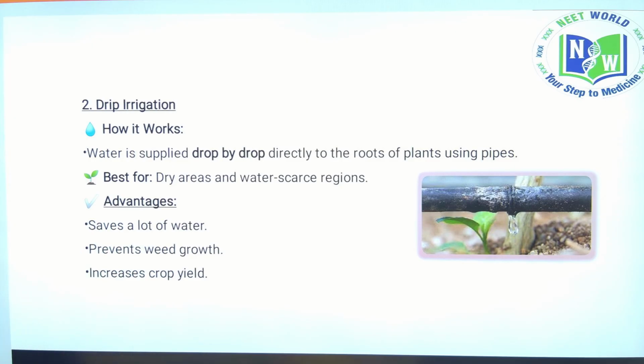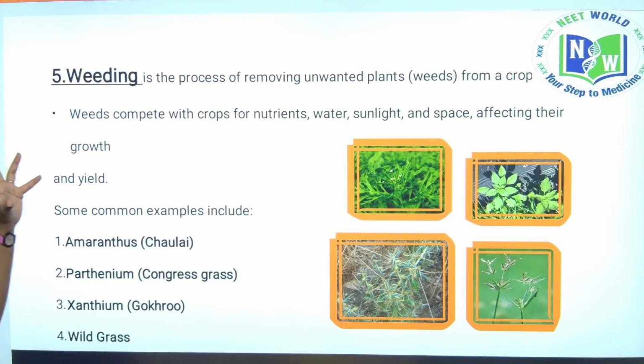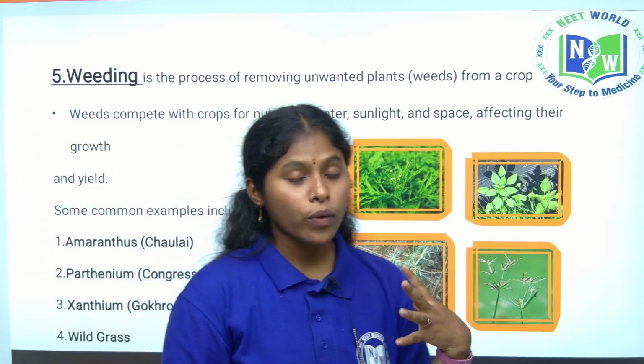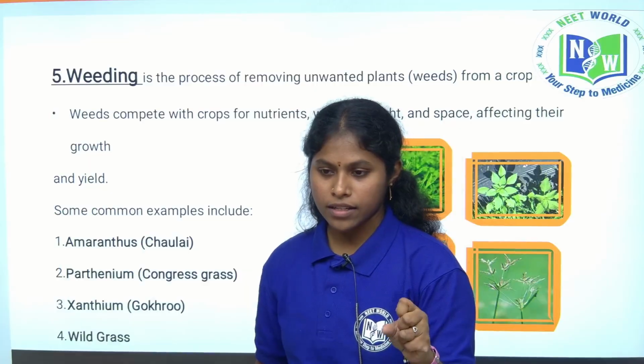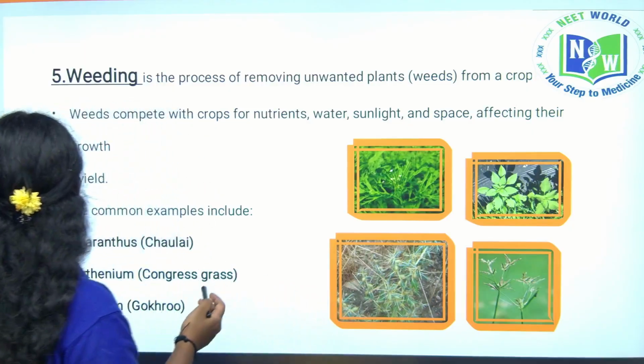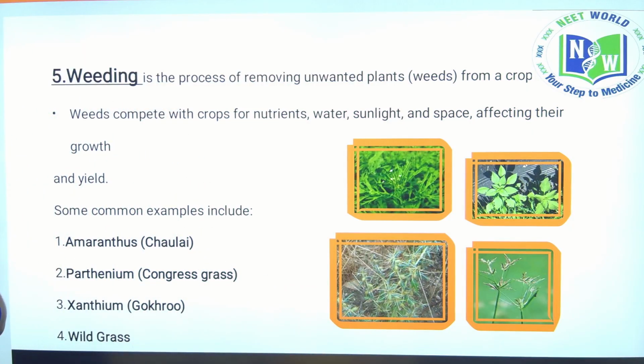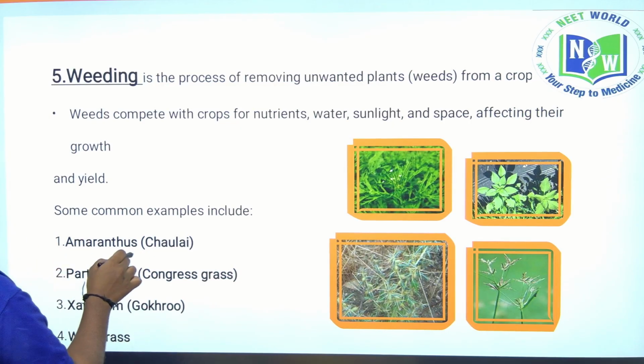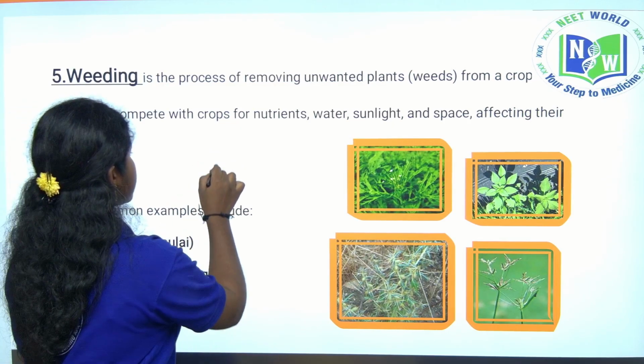Next, this is the fourth step. What is the fifth step? The fifth step is weeding. When we are growing the desirable plants, undesirable plants will also grow. This is the field.